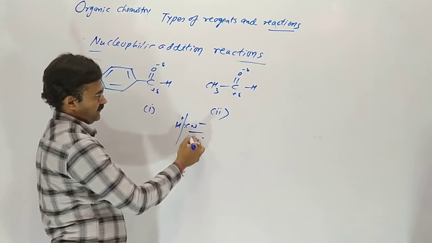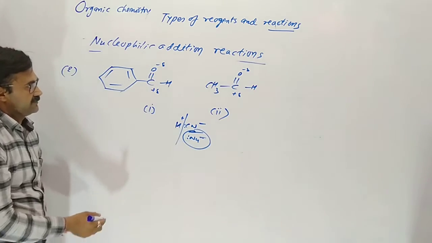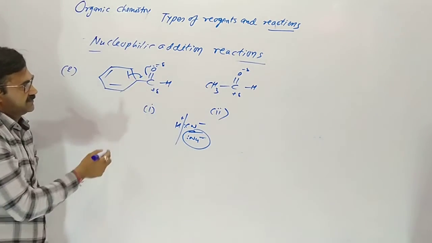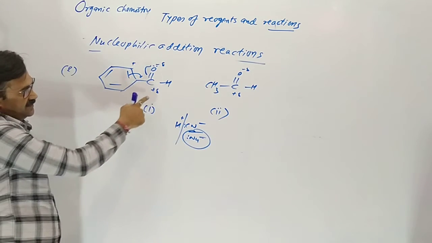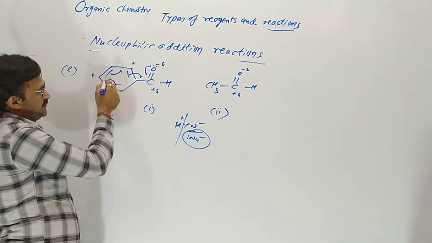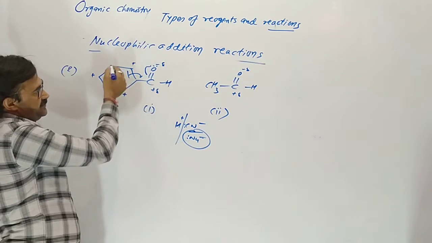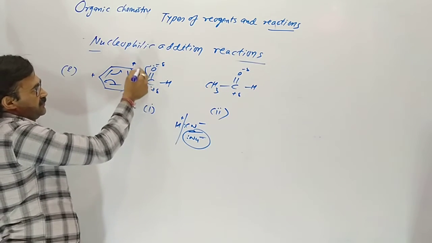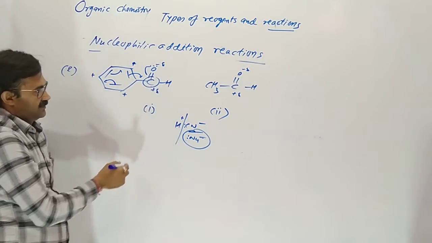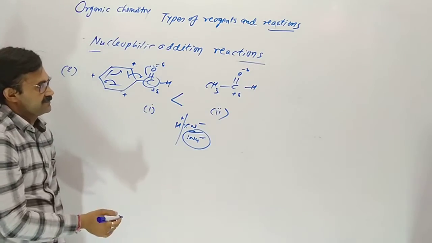This is the nucleophile. Here two electrons move here, so there should be positive charge due to resonance. These two come here, positive charge. These two come here, so the positive charge is delocalized to the 4th place. So this carbocation is more stable, so less reactive.